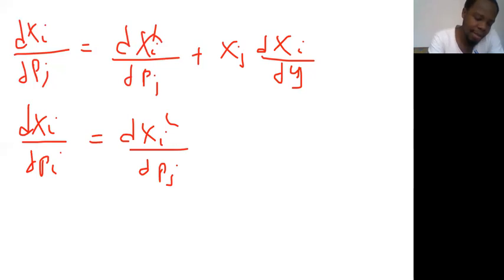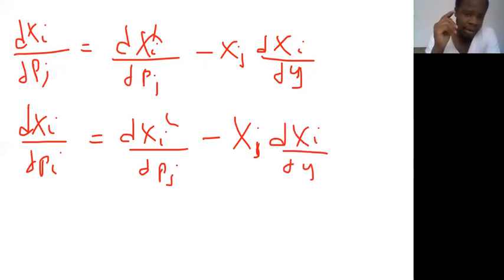Sorry, this is supposed to be minus. So this is going to be the derivative of Xi with respect to Pi equals the derivative of Hi with respect to Pi, minus Xi times the derivative of Xi with respect to Y. Now look at what happens to the quantity of a commodity if its own price changes. This side is what we call the substitution effect, and this side is what we call the income effect. The substitution effect is always negative, because if the price of the commodity itself goes up, you reduce the quantity you are consuming.